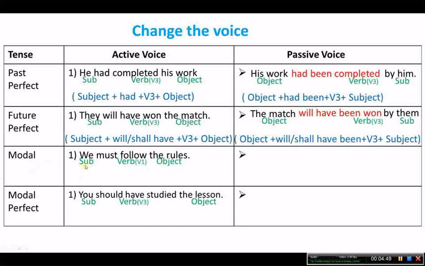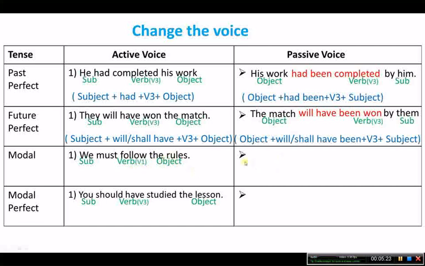The first sentence is: We must follow the rules. Here must is the modal auxiliary verb, we is the subject, and follow is V1. In modal auxiliary verb active voice, we use V1 after the modal auxiliary verb. So it will be changed into passive voice like this.